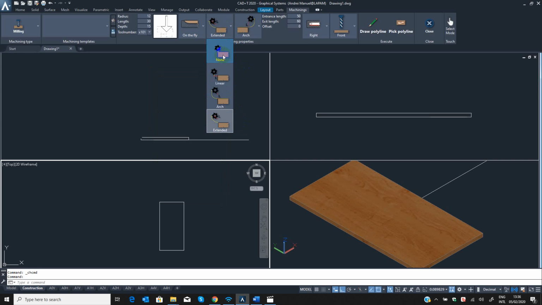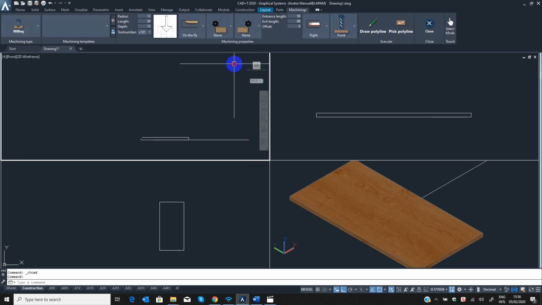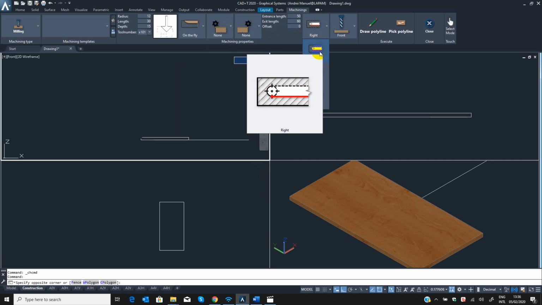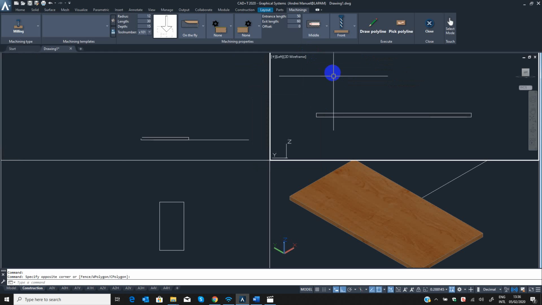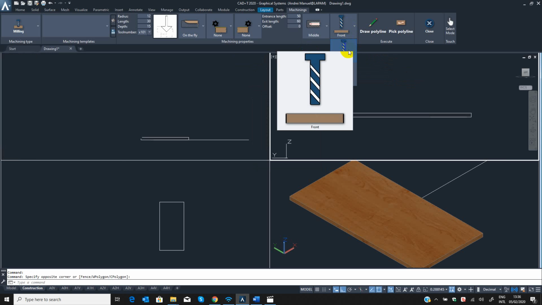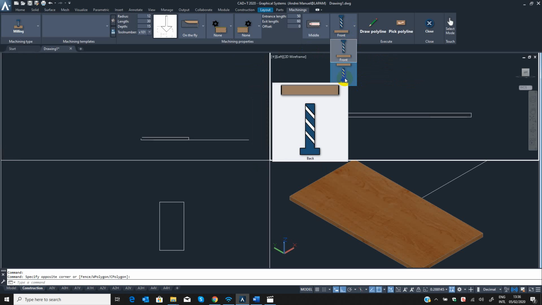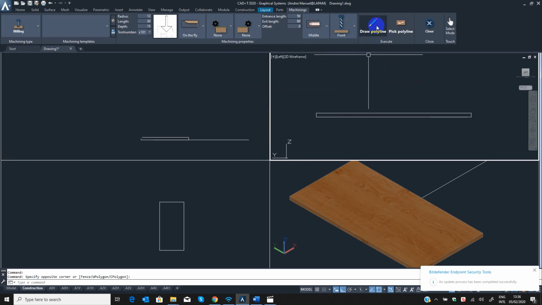You can play with it. For now, let's use none. All right, and the entrance length and the exit length. And if you want to have an offset dimension, you can start with right, in the middle, or in left. Normally, I'm using middle. And you can choose if it is in front of the panel or at the back of the panel.